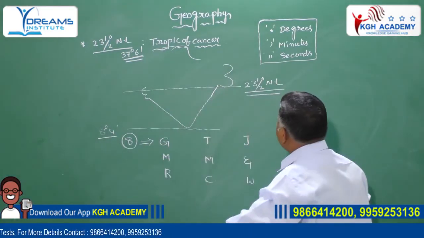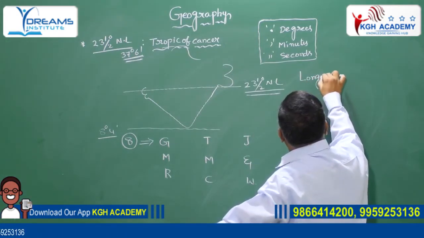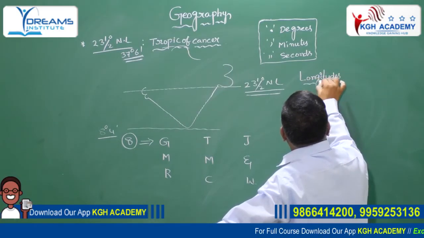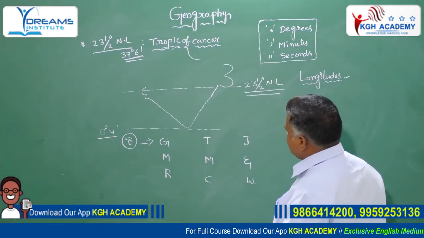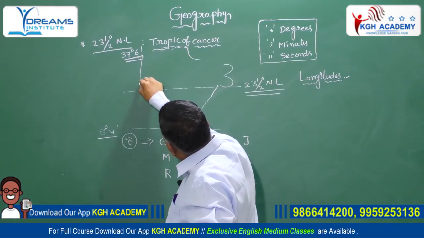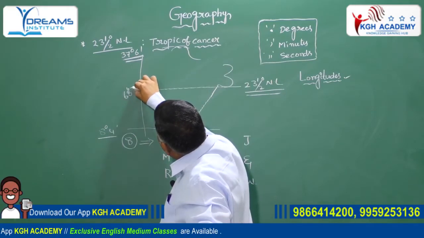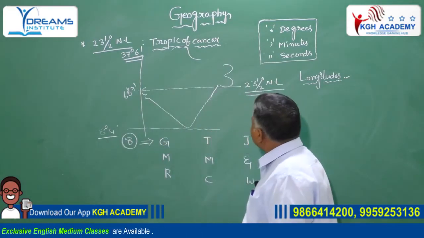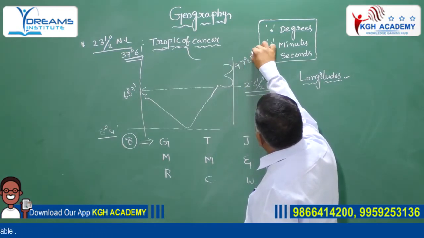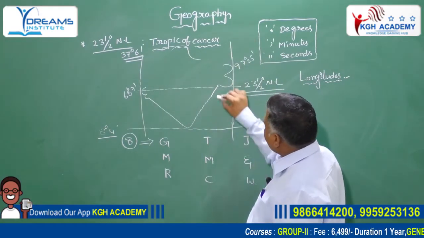According to longitudes, longitudes are semicircles. India lies between 68 degrees 7 minutes and stretches up to 97 degrees 25 minutes.